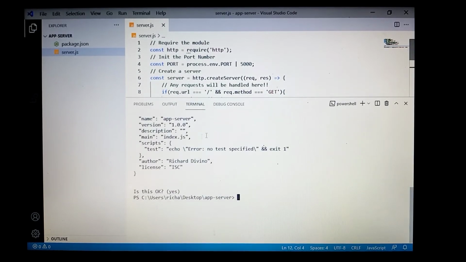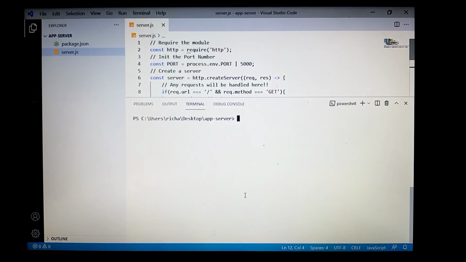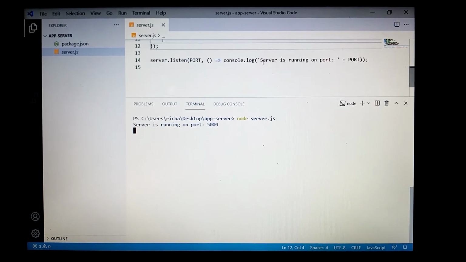Now, we will try to run this program. To do that, just launch your terminal and type node server.js because this is our file name. Then hit enter. If you see this message, then it means that the server is successfully running.